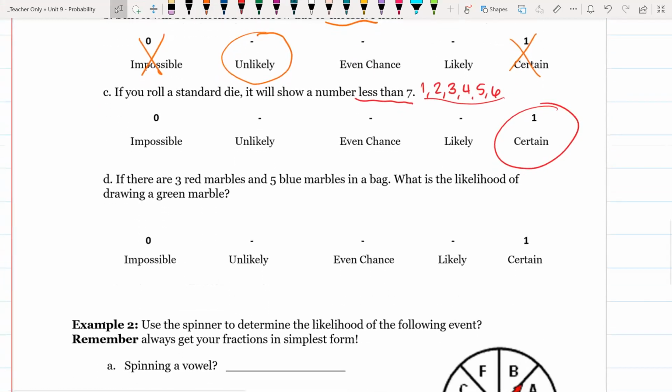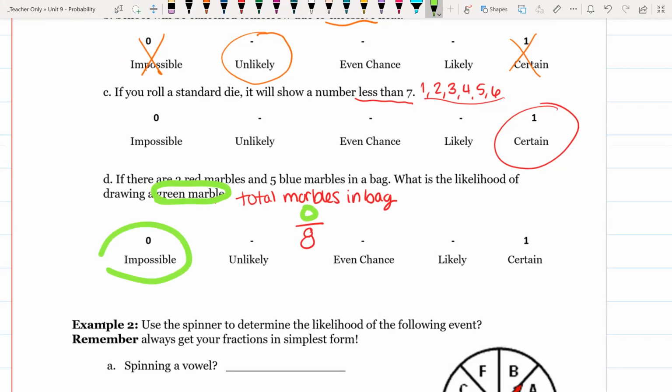Okay. If there are 3 red marbles and 5 blue marbles in a bag, what's the likelihood of drawing a green marble? So first we want to figure out the total marbles in the bag. How many total marbles are there? Well, there's 3 red and 5 blue, so there's 8 in total. And what's the likelihood of drawing a green marble? How many green marbles are there? 0. So then that is impossible, right? Can't happen. There are no green marbles in that bag.